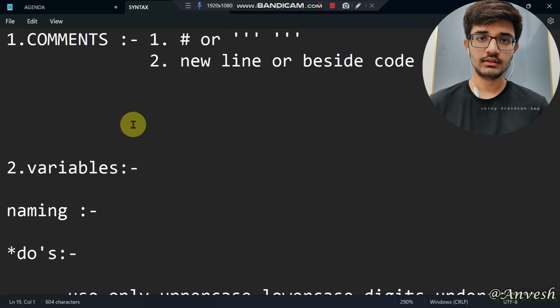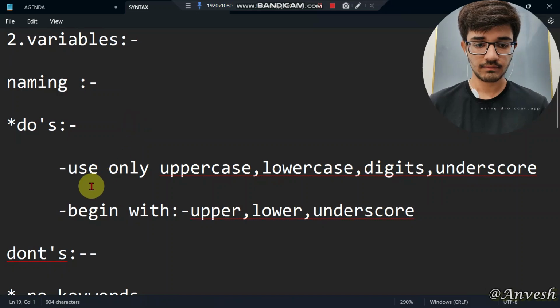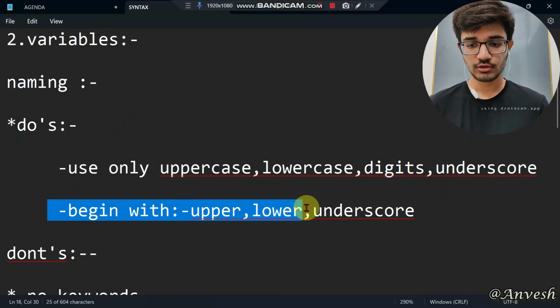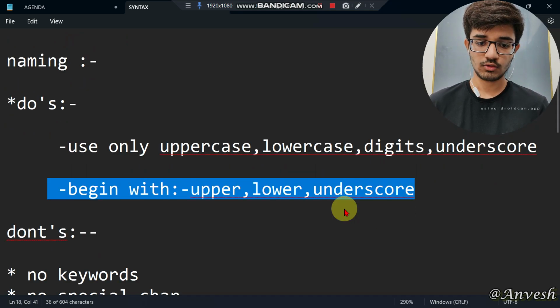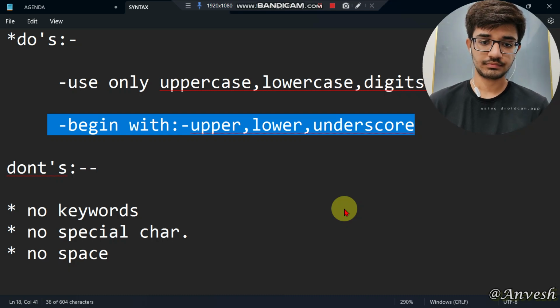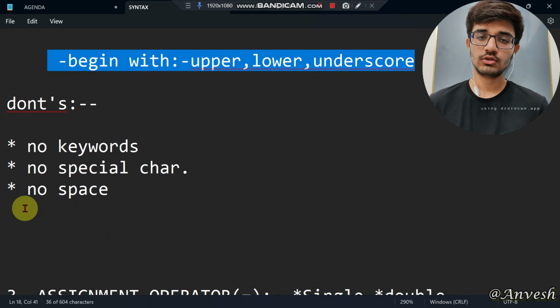So how to name the variables? You can name the variables by using uppercase letters, lowercase letters, digits or an underscore. But you must begin either with an uppercase letter, lowercase letter or an underscore, but not with a digit. So what must not be used? No keywords must be used, and no special characters such as at the rate, commas, greater than, or any other special characters can be used to name a variable. Also, a space cannot be used in a variable name.